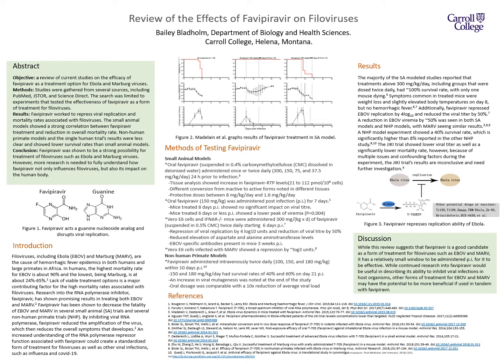So favipiravir works to inhibit viral RNA polymerase during the transcription process, and it does this by acting as a synthetic guanidine nucleoside analog. If you look at figure 1, you can see the chemical structure of favipiravir compared to the chemical structure of guanine, and you can see how similar those are. Basically, as RNA polymerase is transcribing DNA to mRNA for the virus, it will pick up favipiravir and insert it in the place of guanine, and this acts as an early stop codon and cuts short these mRNA